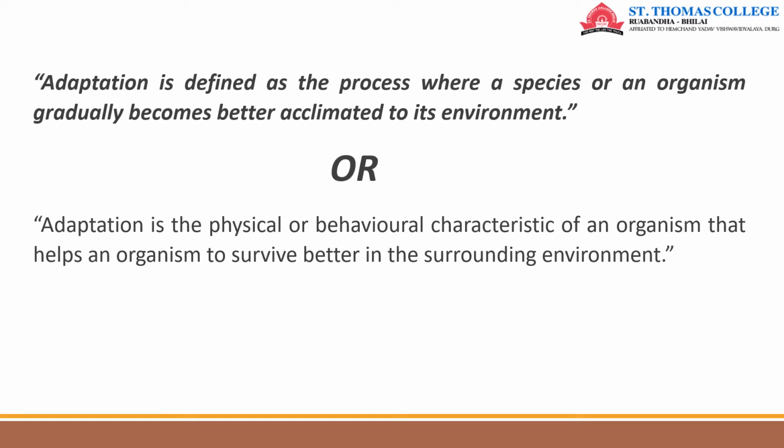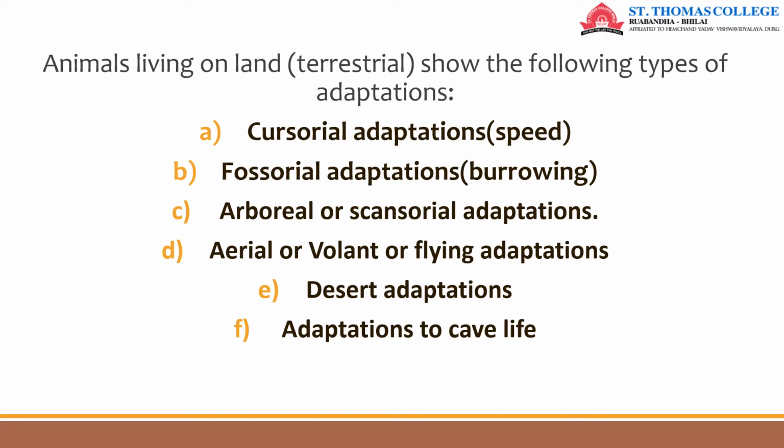We know adaptation is the process where a species or an organism gradually becomes better acclimated to its environment. Or we can say adaptation is the physical or behavioral characteristic of an organism that helps it to survive better in the surrounding environment. Animals living on land, meaning terrestrial animals, show the following types of adaptations.